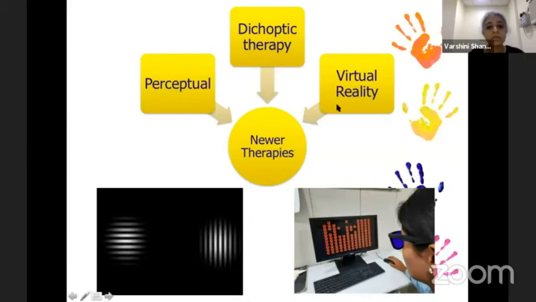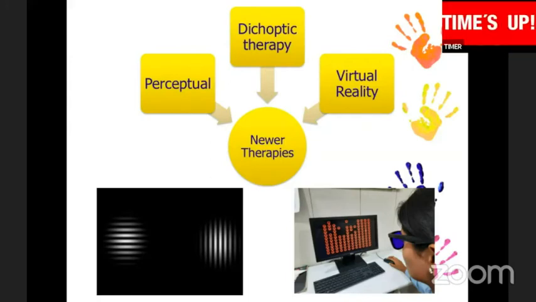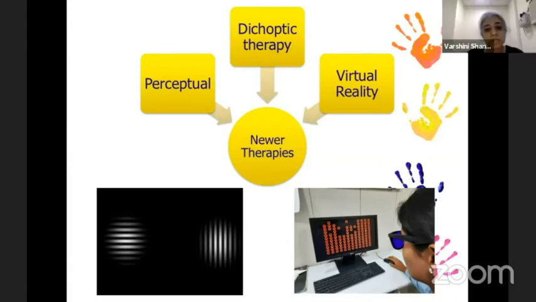The first picture which I'm showing are Gabor patches, which are commonly used in these therapies. Basically, you need to do various visual activities using these patches: orientation of the patches, brightness of the patches, the number, locate them. And over a period of time, both the visual acuity and stereopsis tends to improve.